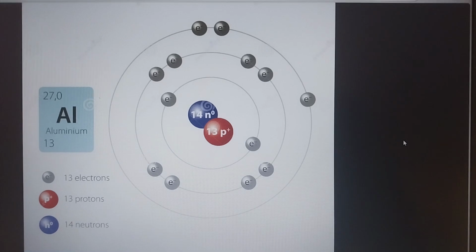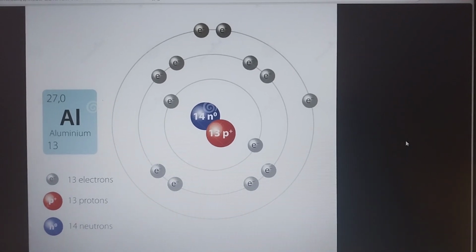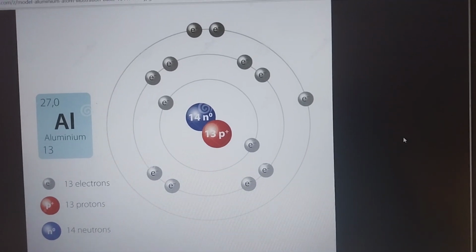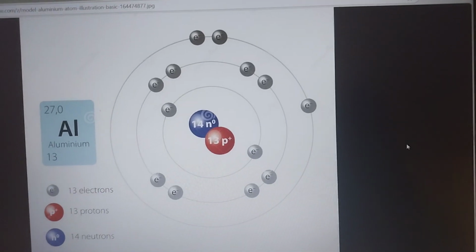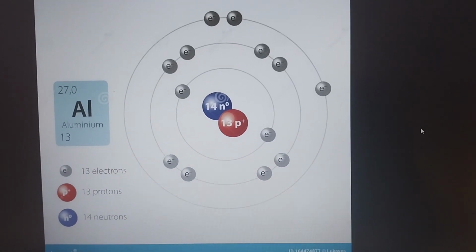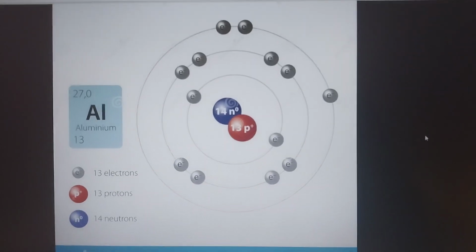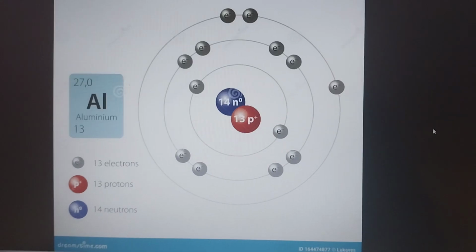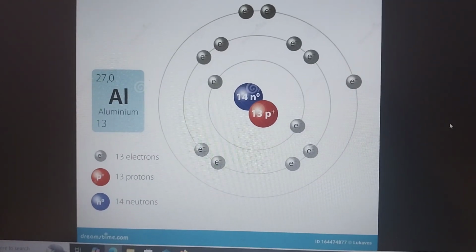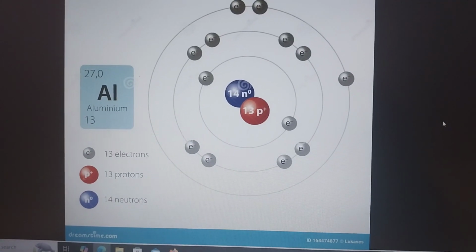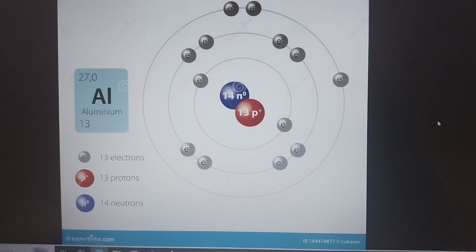Aluminium has 14 neutrons, 13 protons and 13 electrons. As you see, the number of protons are equal to the number of electrons. The atomic number of an aluminium is 13 and its mass number is 27.